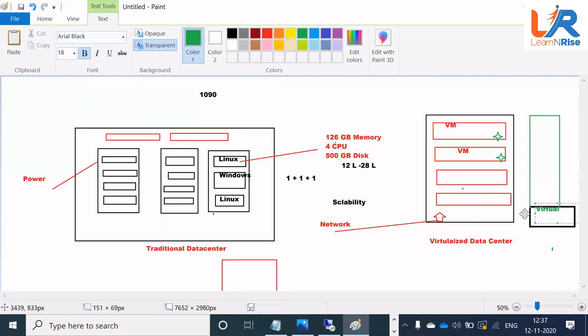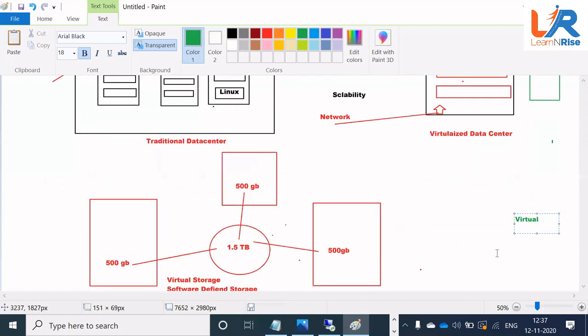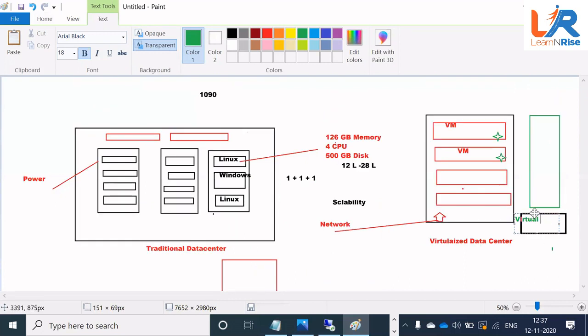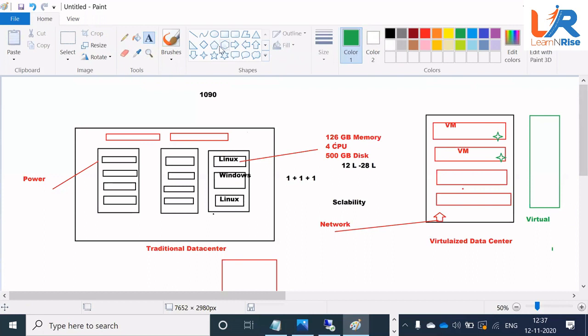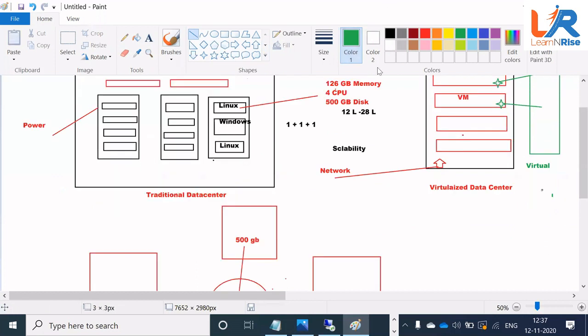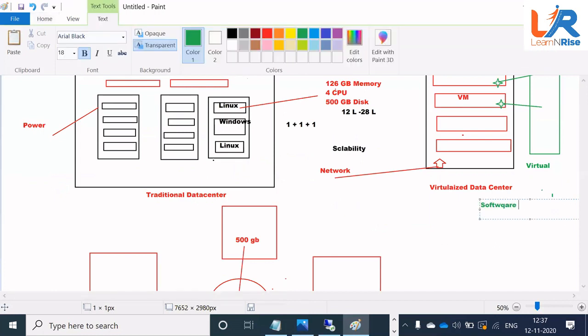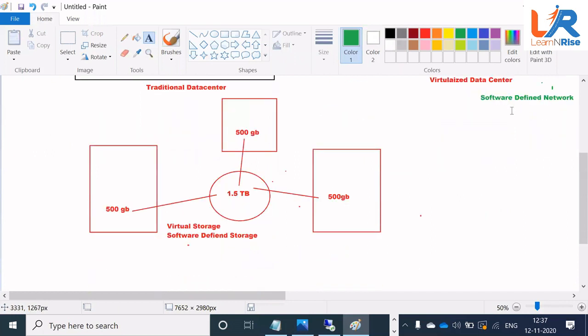This is going to be a virtual switch, right? So when we have this virtual switch, I can connect all my virtual machines' virtual LAN cards to this virtual switch. So we call it a software defined network. Just remember all this terminology. What do we call it? Software defined network. We have a software defined storage.